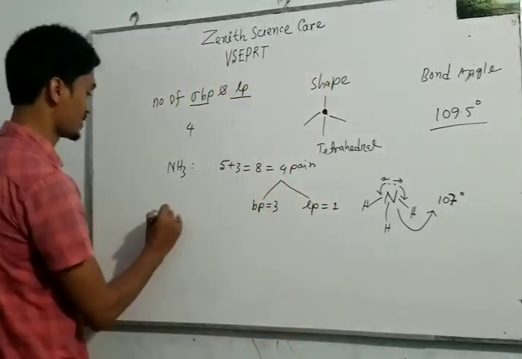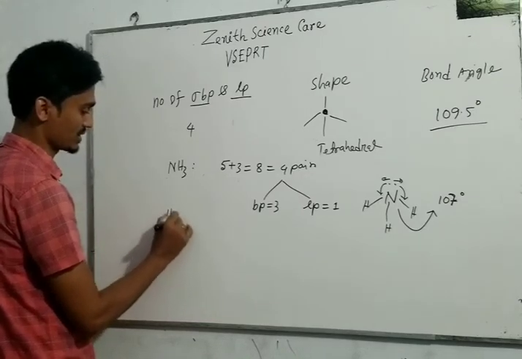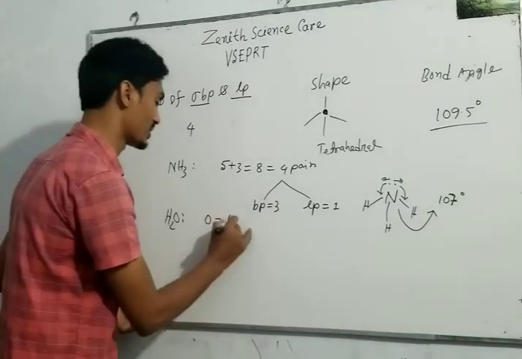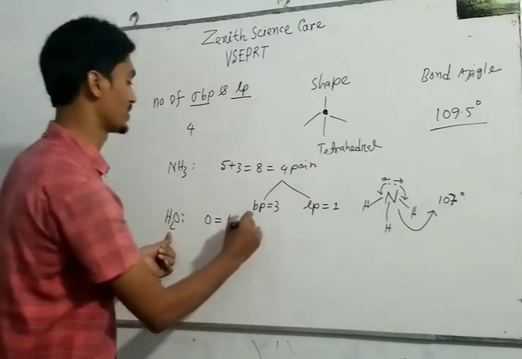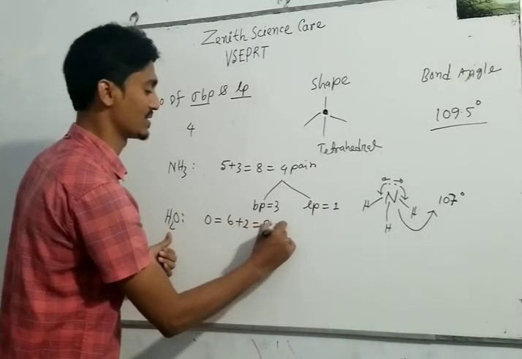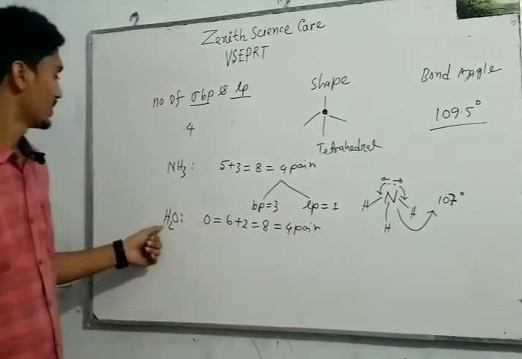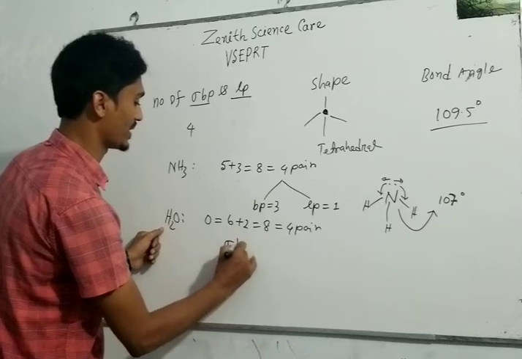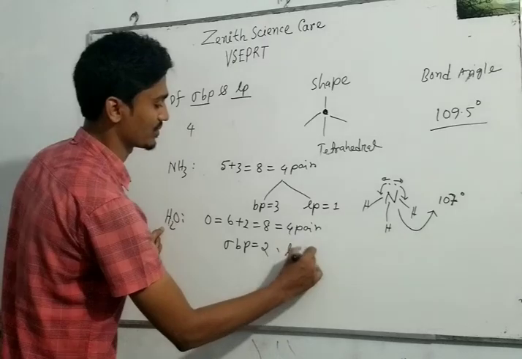For example, in case of water, oxygen is the central atom, and the valence shell of oxygen is 6, and 2 electrons gained from 2 hydrogen atoms. So here 8 electrons means 4 pairs. 2 hydrogens are present, so the sigma bond pairs will be 2 and lone pairs will be 2.